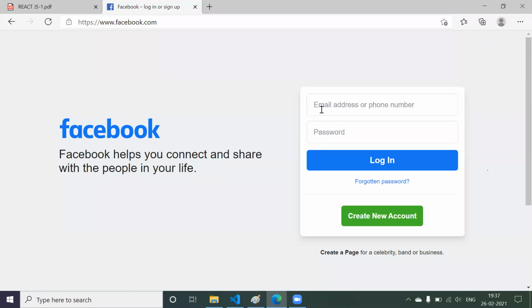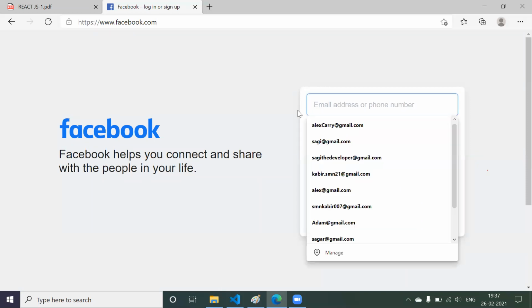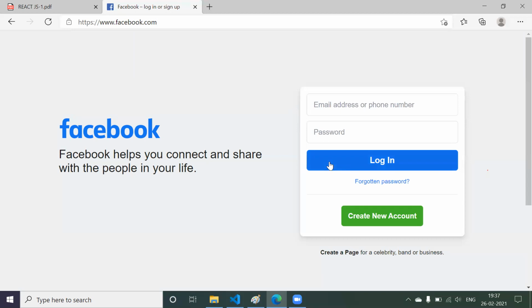For example, if the user wants to enter his email ID, then he can enter his password and log in to his account. So if you want to build such a user interface, for that we are going to use React.